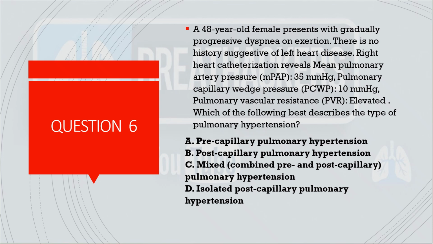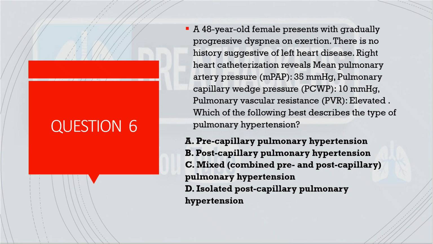So coming to question number 6, a 48-year-old female presented with gradual dyspnea on exertion. There is no history of left heart disease. RHC revealed mean PAP of 35, which is of course elevated because the normal value is 20. Pulmonary capillary wedge pressure is 10, which is of course less than or equal to 15. We consider it as precapillary pulmonary hypertension, and pulmonary vascular resistance is elevated. So which of the following best describes the type of pulmonary hypertension? So they actually wanted to know whether it is precapillary, postcapillary, mixed or isolated postcapillary.